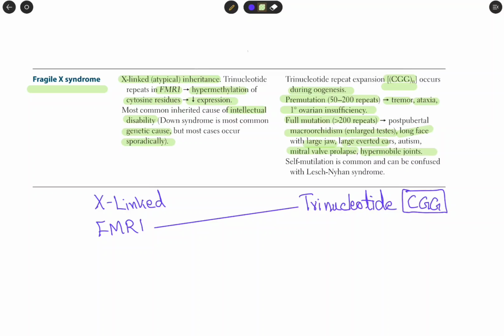Self-mutilation, meaning self-harm, is common and can be confused with Lesch-Nyhan syndrome, because self-mutilation is very common in Lesch-Nyhan syndrome and also common in Fragile X syndrome. So these are similarities between them. Full mutation is more than 200 CGG repeats, and pre-mutation is 50 to 200 repeats.